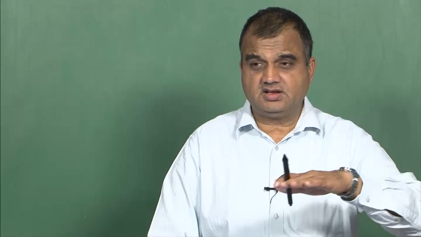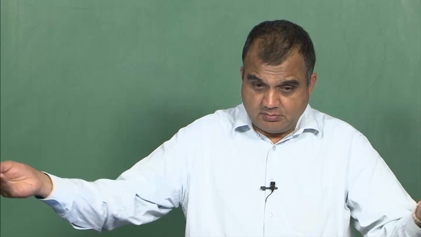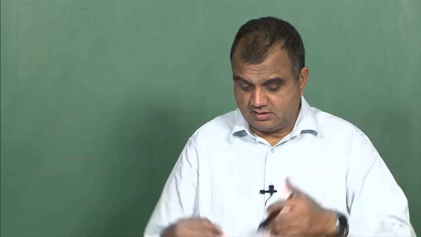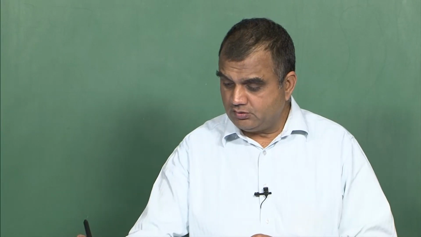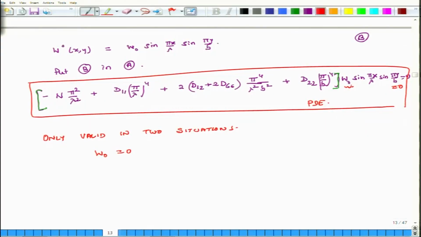If it is perfectly flat and it does not get any disturbances, and if it is perfectly homogeneous and the lamination sequence is perfectly symmetric and so on, and the loading is also perfectly at the mid plane, not slightly off center, then if w naught is 0, it will never buckle.